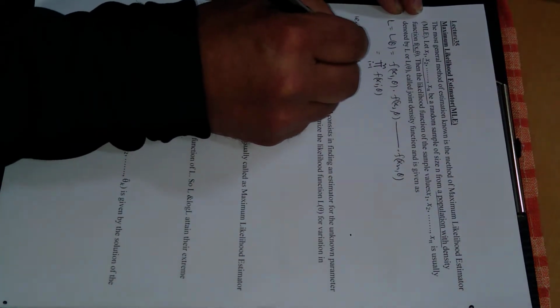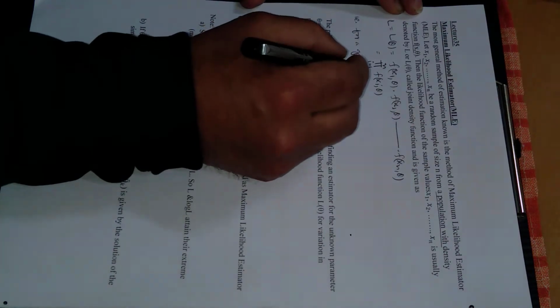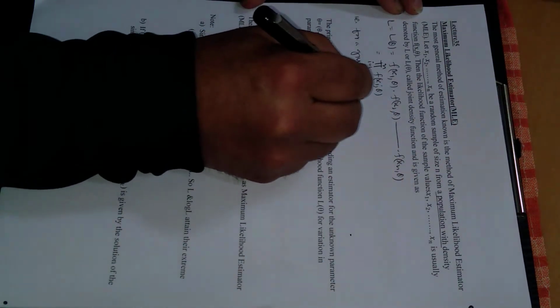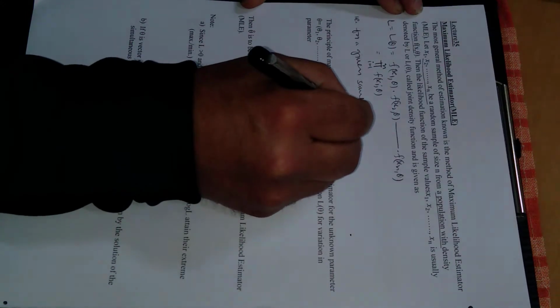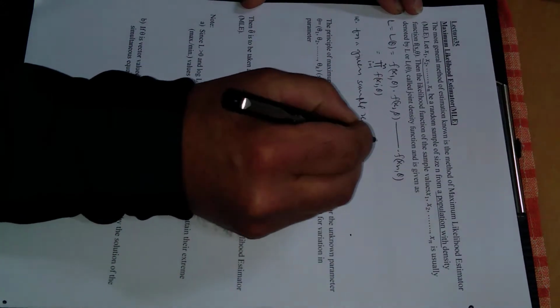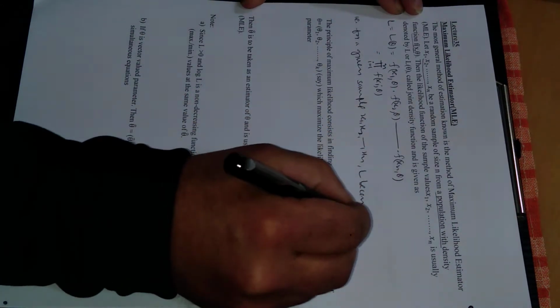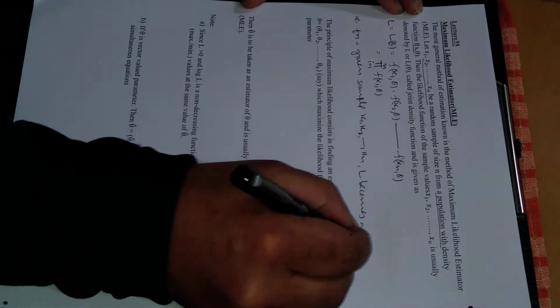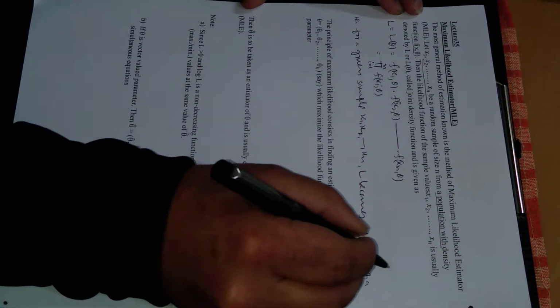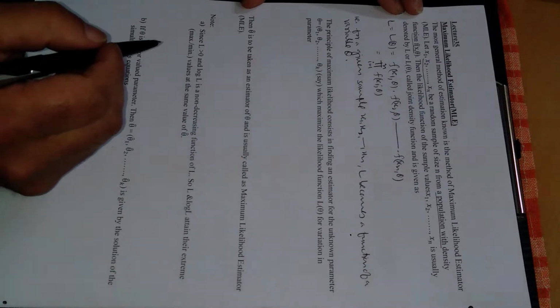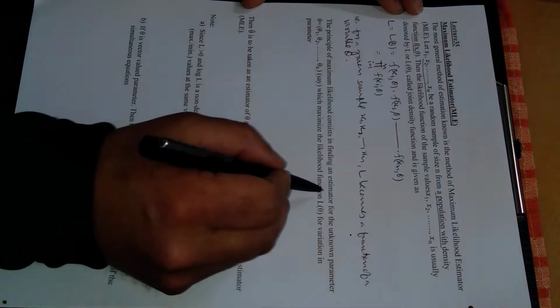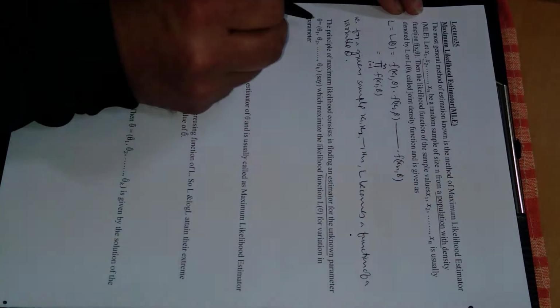That is, for a given sample x1, x2, up to xn of size n, L becomes a function of a variable theta, where theta is an unknown population parameter. Now, the principle of maximum likelihood says that we have to find an estimator for this unknown population parameter theta.